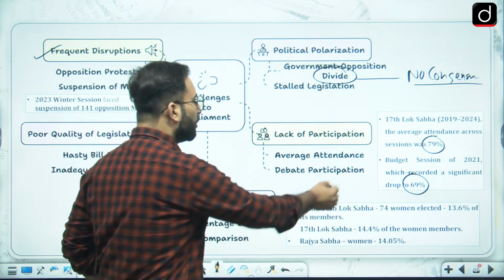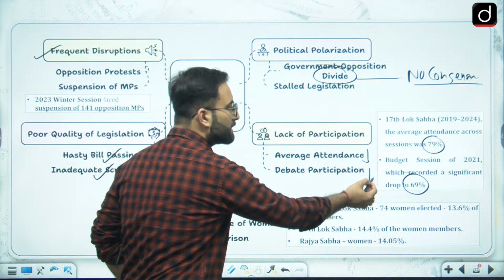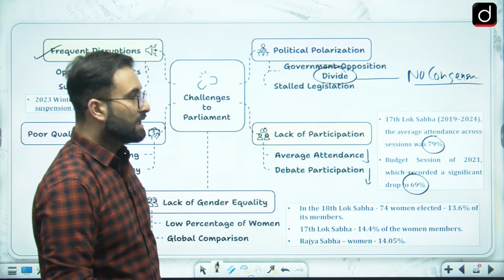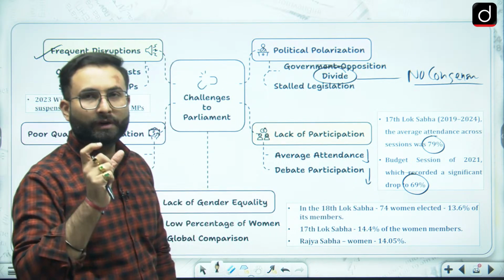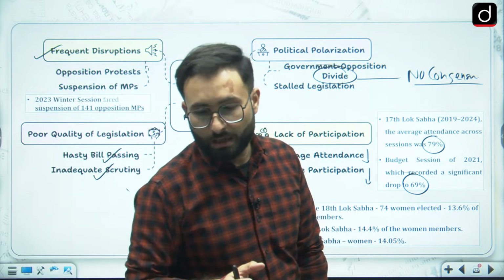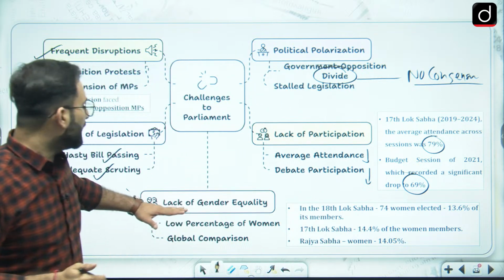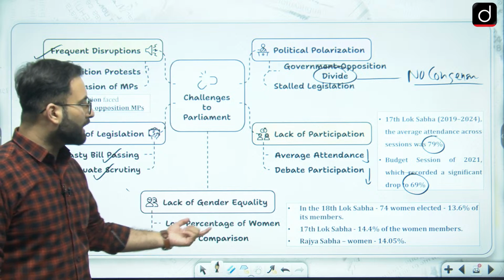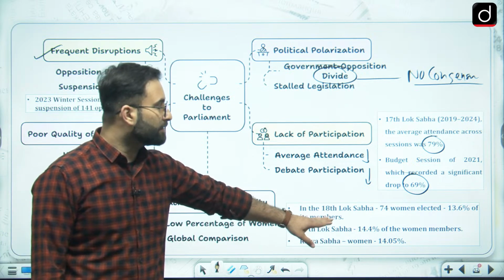Average attendance is low, so debate participation will also decrease because they are not even present in the house. Other than that, one important issue is gender-related bias. When we are talking about the lack of gender equality and low participation of women, there is this data which is given.